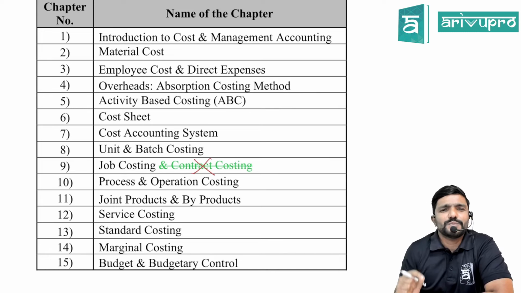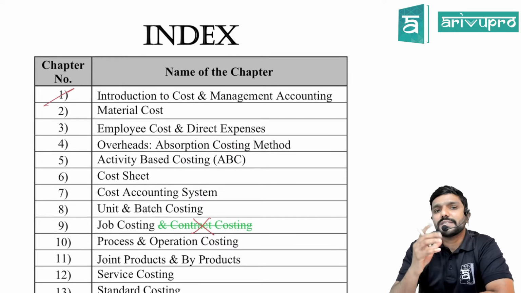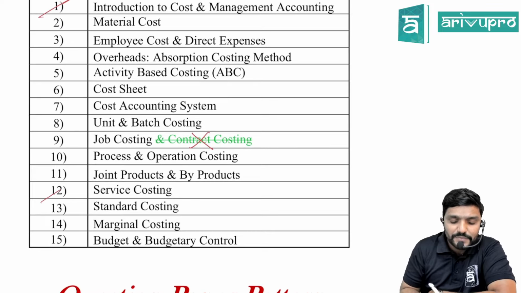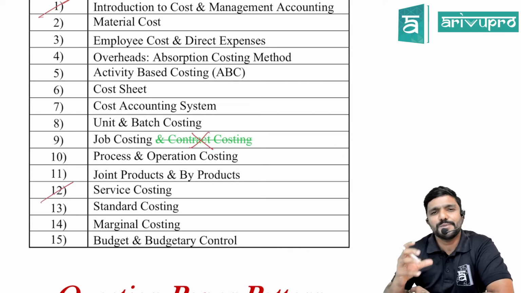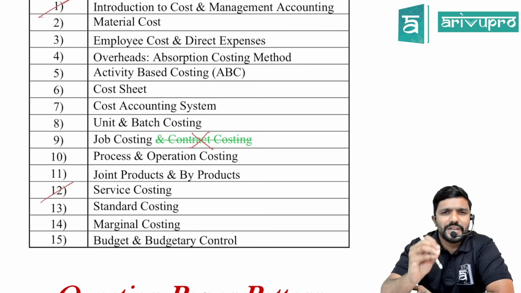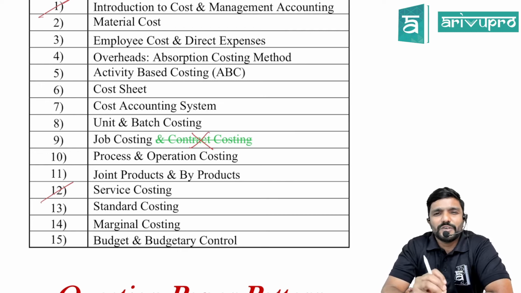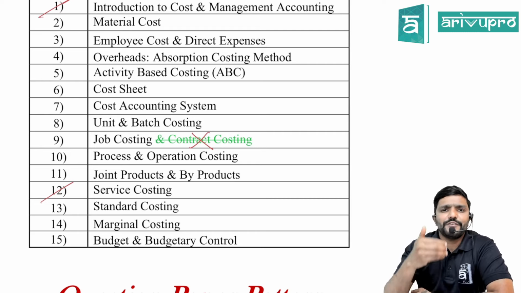They have added some small topics. In chapter 1, there is something called digital costing. Also in chapter 12, there is something called key performance indicators, KPI. Small topics they have added, and those are theoretical topics. That's all, guys. Very minor when compared to the entire syllabus. So these are the only few small topics which they have added. Rest everything remains the same.